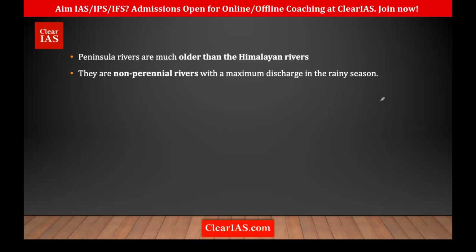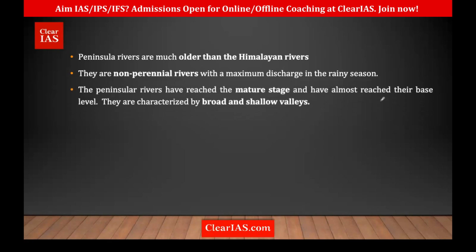Why is it so? Yes, during the summer season, they have ice melts or snow melts, and then they have water. And during the other time, there'll be rain, monsoon, and then they'll have water. So they have water throughout the year. But in peninsular India, we don't have water like that. Rather, we have non-perennial rivers. That means during the rainy season or monsoon time, the water would be flooded in these rivers, but during the other times, the rivers would be dry, especially during summer.